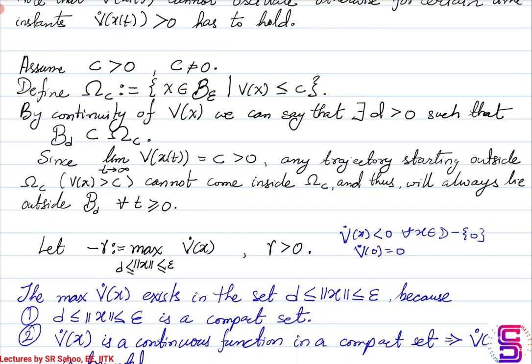Okay, so note this. This is the B epsilon ball.